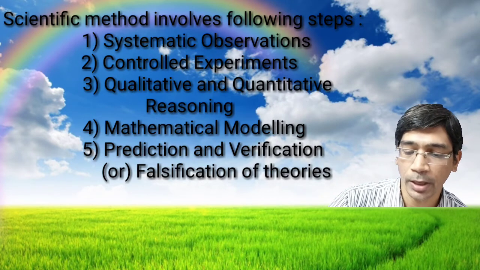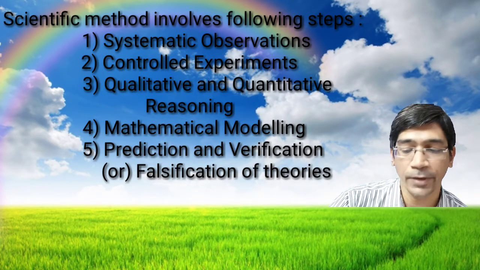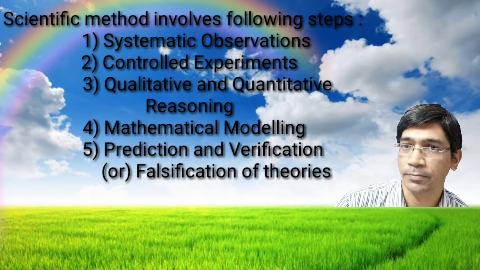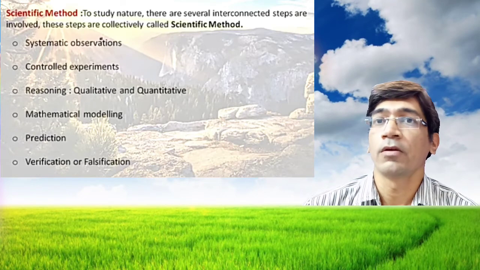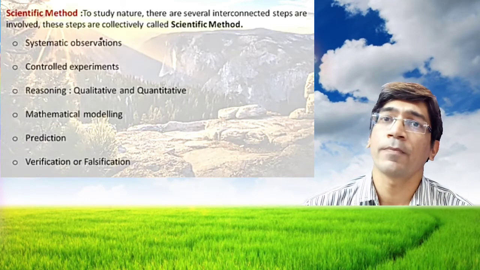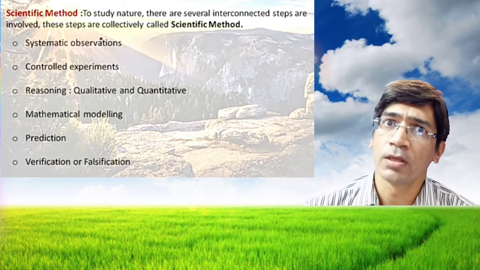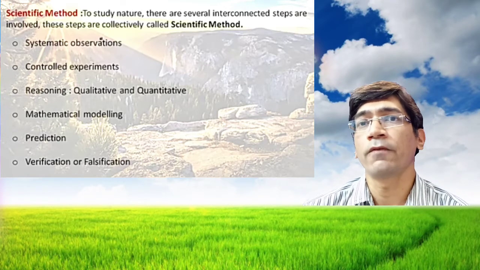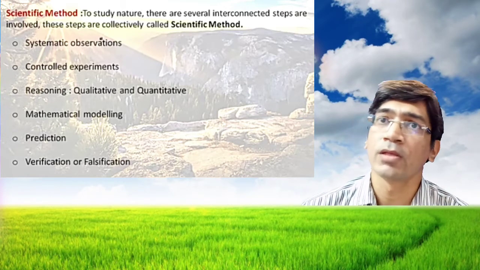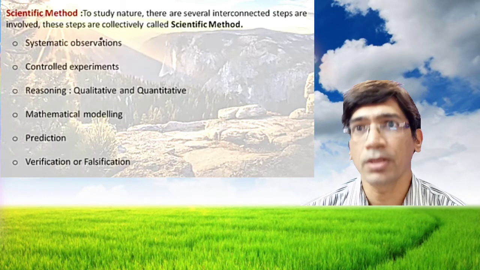Fifth, prediction and verification or falsification of theories. Now the scientific method involves the following steps. The first step is systematic observation. Whenever any event takes place around us, we observe that event. Scientists also observe these events.